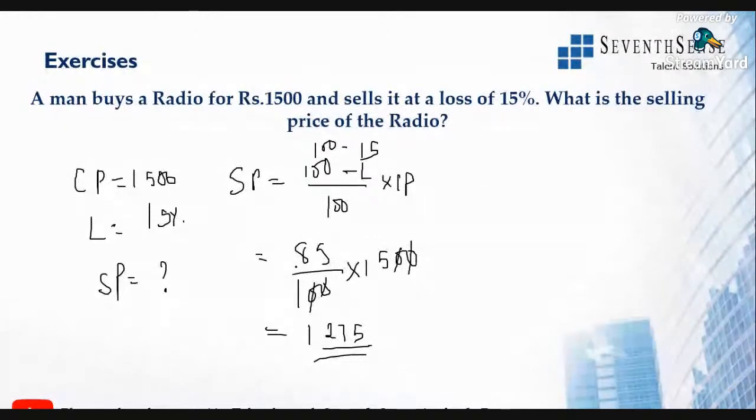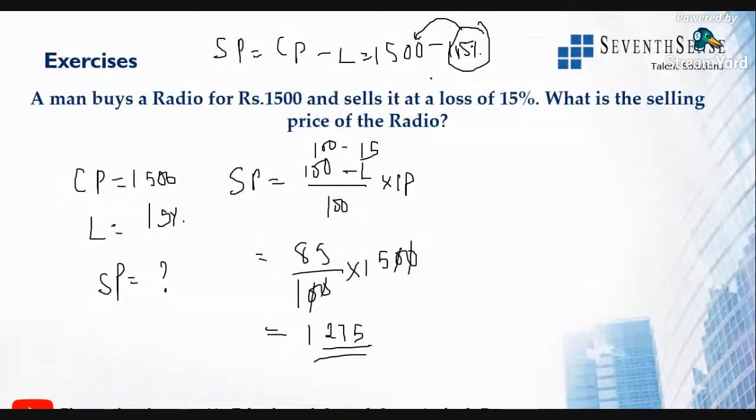15% of 1500. You can do that formula. I told you, right? Selling price is equal to cost price minus loss. That is nothing but 1500 minus 15% of 1500. If you take 15% of 1500, 10% is 150 plus 5% is 75. So 150 plus 75 is 225.